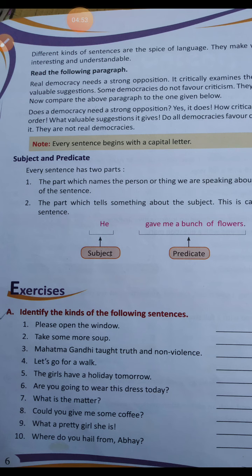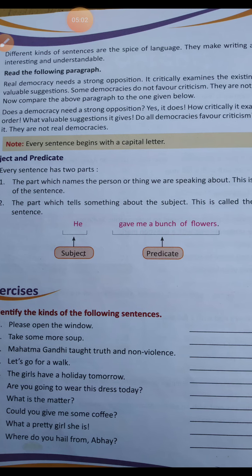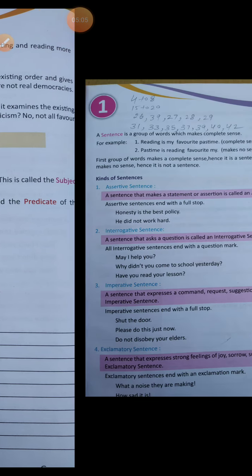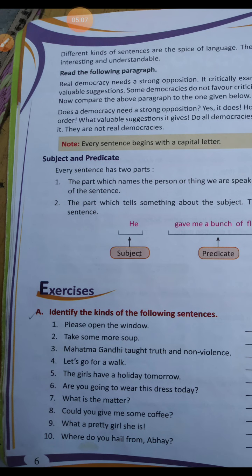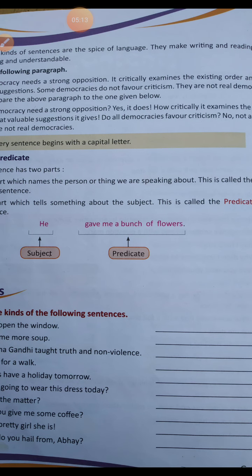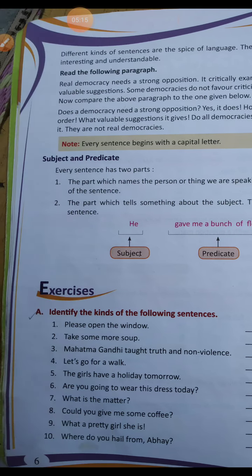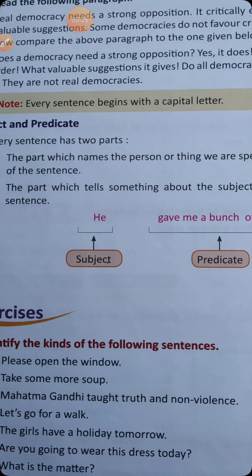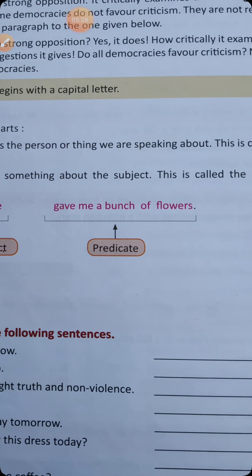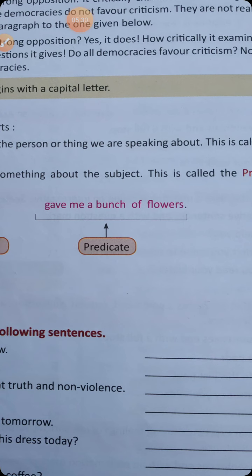Now the second point of our discussion is subject and predicate. Every sentence has two parts. The part which names the person or thing we are speaking about is called the subject of the sentence. The part which tells something about the subject is called the predicate of the sentence. For example, we have here: He gave me a bunch of flowers. It's very clear that the doer in this sentence is he. So he is the subject. And from the verb onwards, gave is the verb here. So gave me a bunch of flowers, from here our predicate starts.